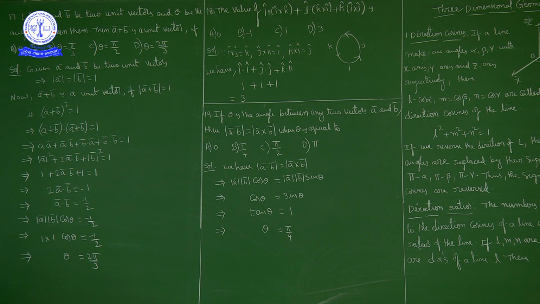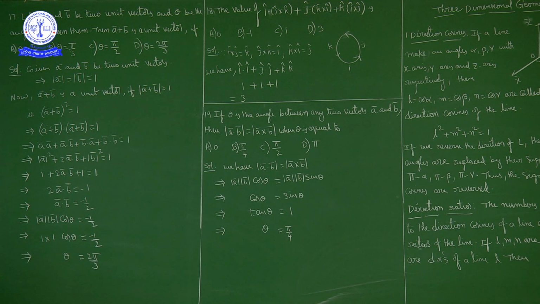Now as A bar dot B bar is equal to minus 1 by 2, what is the A bar dot B bar formula? A bar dot B bar is magnitude of A bar into magnitude of B bar into cos theta, where theta is the angle between A bar and B bar. So magnitude of A bar into magnitude of B bar into cos theta is equal to minus 1 by 2, where magnitude of A bar and magnitude of B bar are both 1, no? Because A bar and B bar are unit vectors. So 1 into 1 into cos theta is equal to minus 1 by 2. So cos theta is equal to minus 1 by 2.